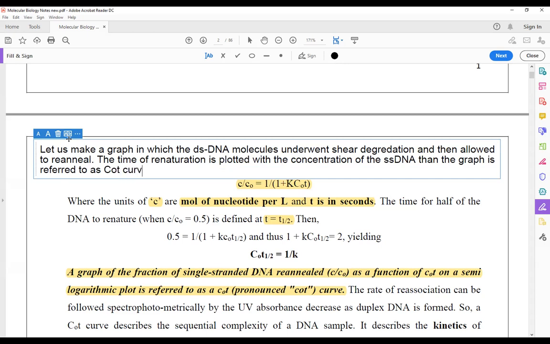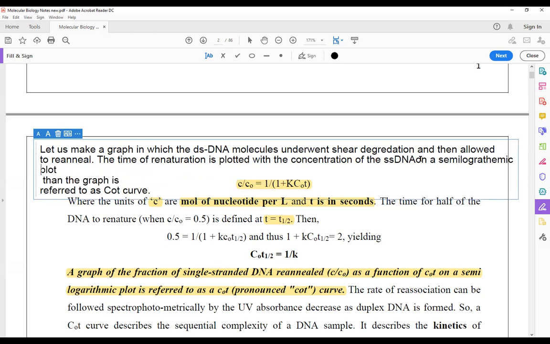Now see, why, sir, have you written the word logarithmic plot? The time of renaturation is plotted with the concentration of single stranded DNA, then the graph is referred to as a Cot curve. Okay. Now this Cot is always plotted on a semi-logarithmic plot. The time of renaturation is plotted with the concentration of single stranded DNA on a semi-logarithmic plot.